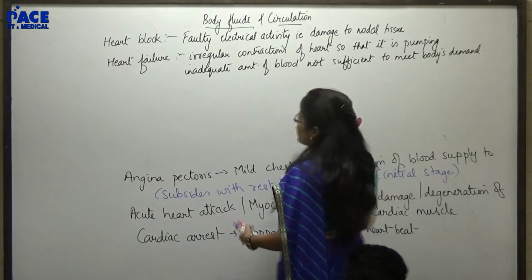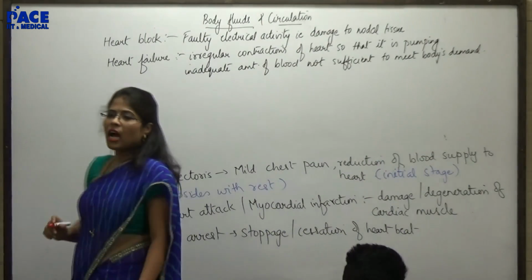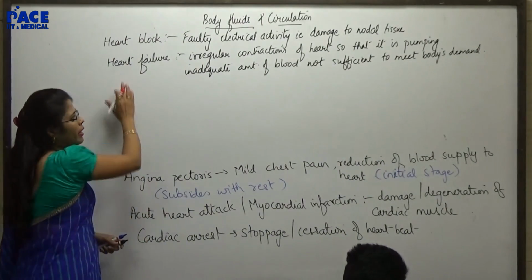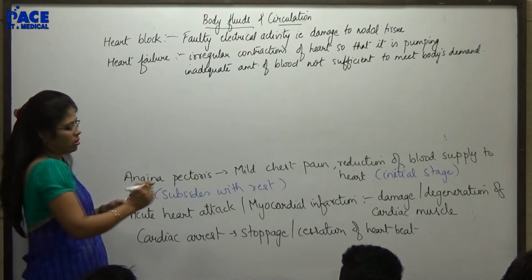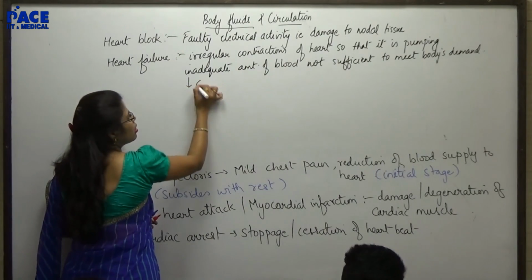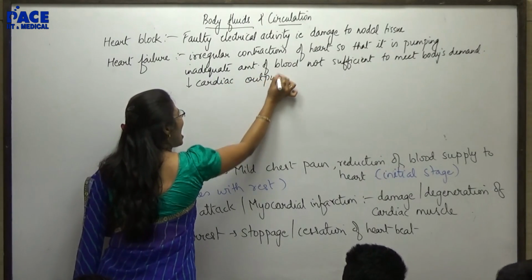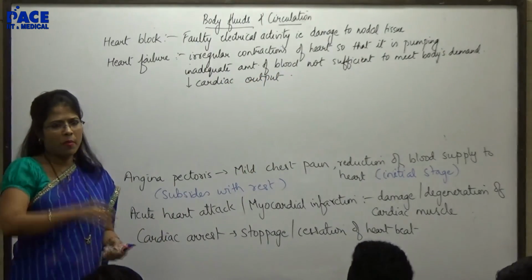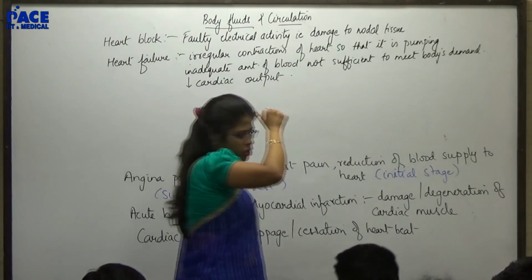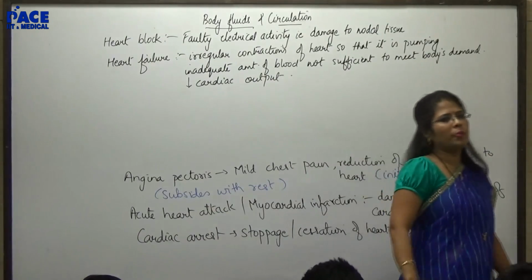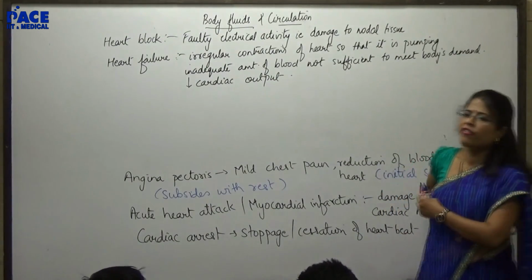Means most often, with cardiac failure, there will be a tremendous reduction in cardiac output. Okay, the phenomenon where there is too much reduction in cardiac output, I say that is heart failure.